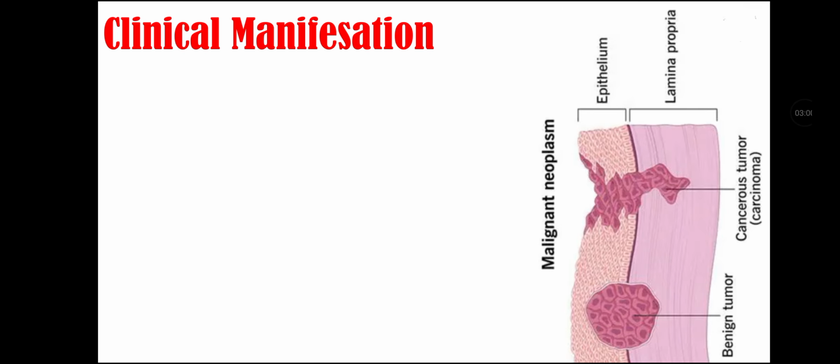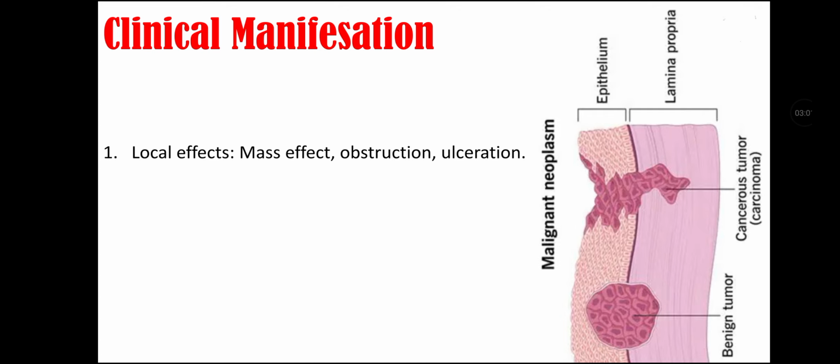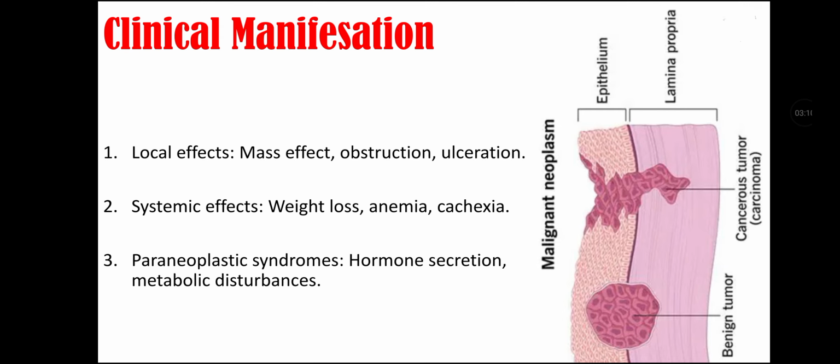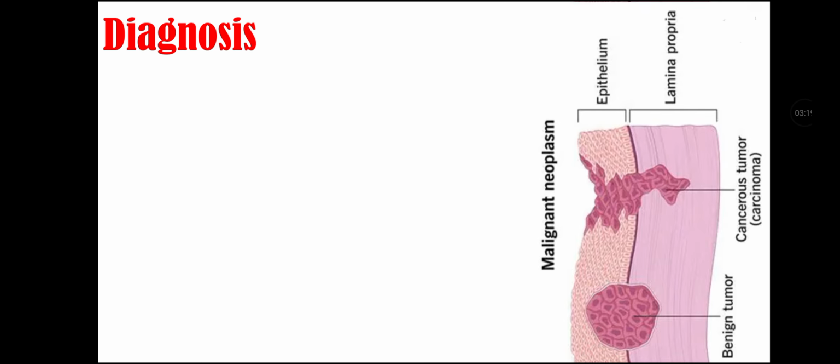Clinical manifestation of neoplasia. There are local effects, like mass effect, obstruction and ulceration. There may be systemic effects like weight loss, anemia, and cachexia. There are paraneoplastic syndromes that may cause hormone secretion and metabolic disturbances.